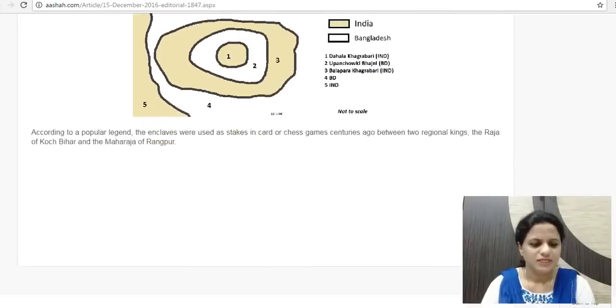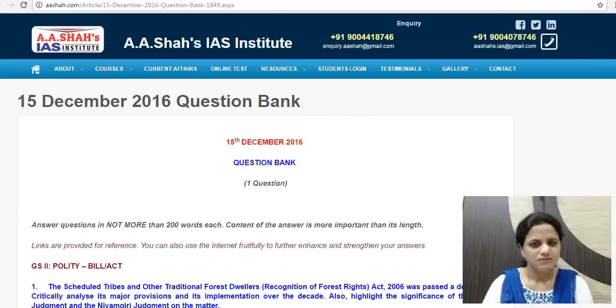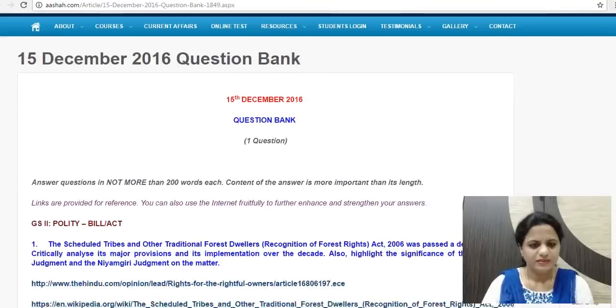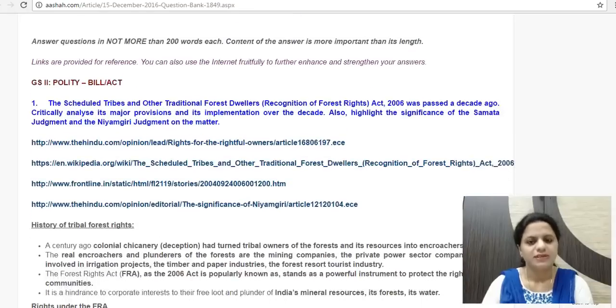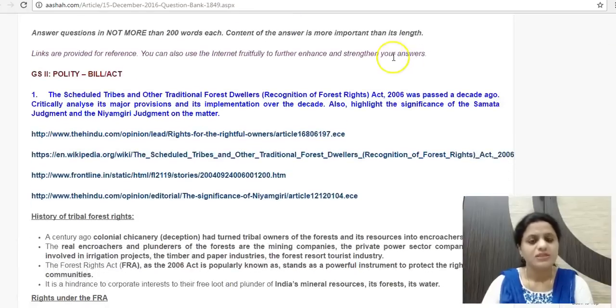Next, we look at the question bank. The question which we have picked up from the Hindu newspaper is on the lead article on Scheduled Tribes and Other Traditional Forest Dwellers (Recognition of Forest Rights) Act of 2006. So this act was passed a decade ago in 2006. So critically analyze its major provisions and its implementation over the decade. Also highlight the significance of the Samata judgment and Niyamgiri judgment on the matter, on forest dwellers' rights.